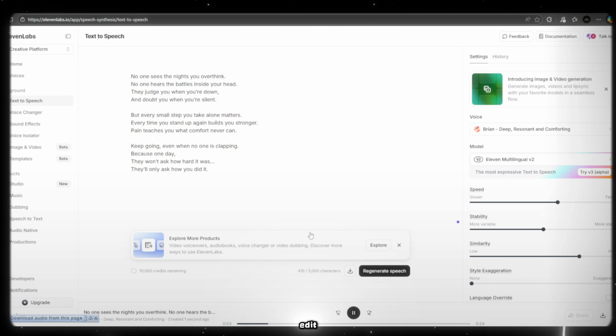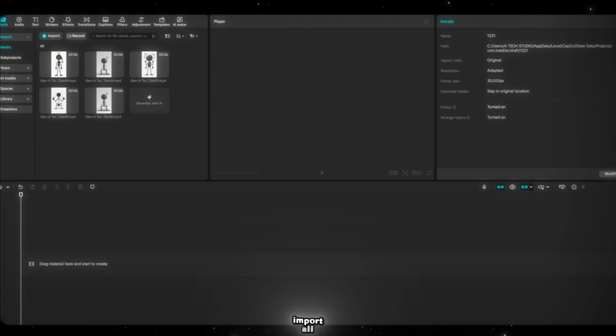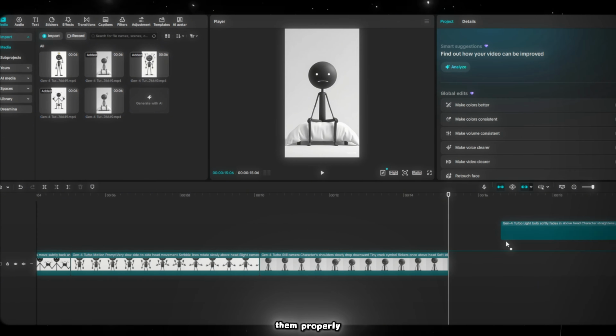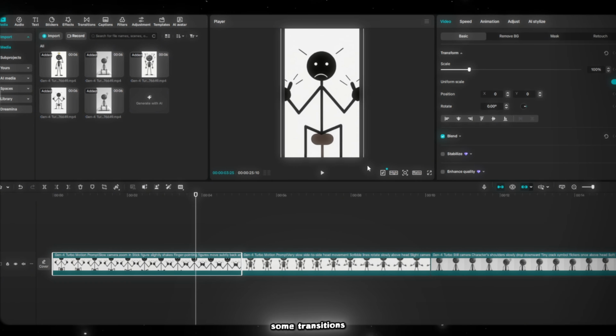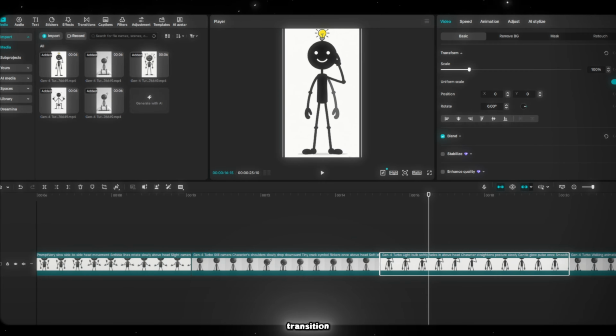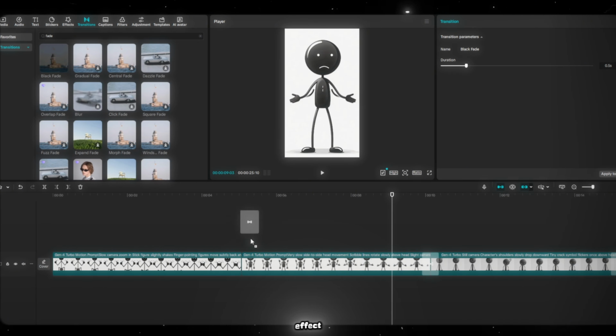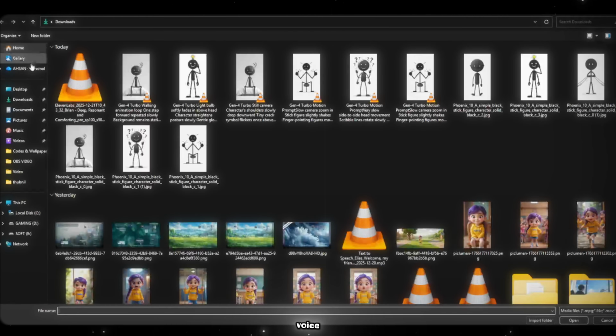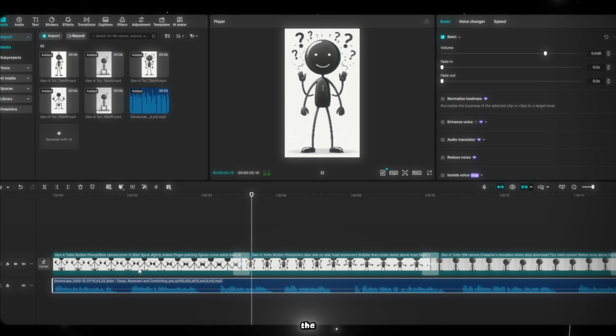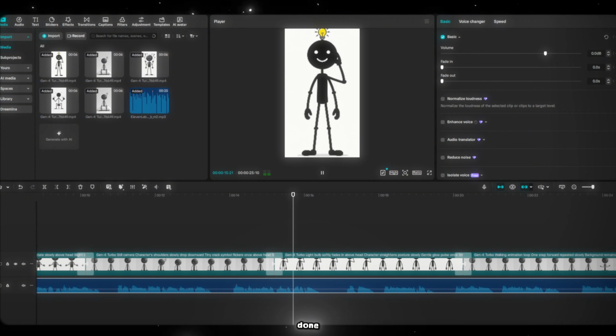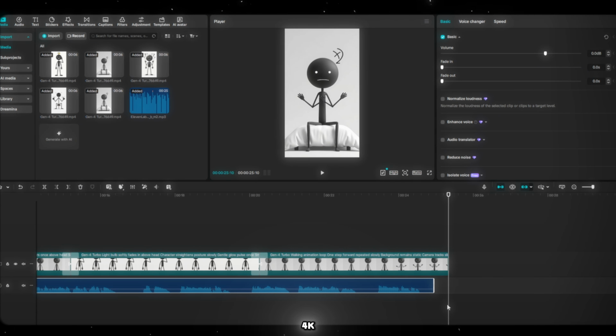Finally, it's time to edit all the videos together with the voiceover. Now, my friends, simply open CapCut. Import all the videos along with the voiceover. Add the videos one by one to the timeline and adjust them properly, my friends. Now add some transitions. You can use any transition you like, such as fade, blur, or any simple effect. Next, add the voiceover and sync the videos according to the audio. When all the settings are done, simply export the video in 4K quality.